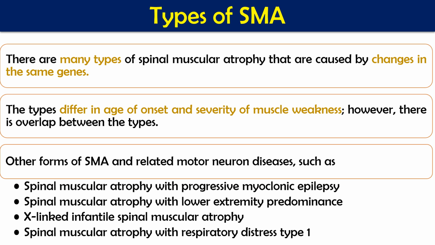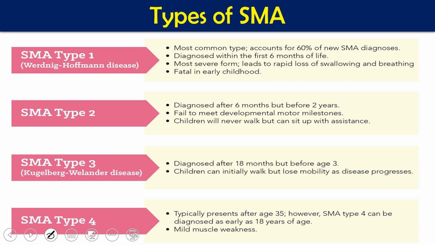Okay, that we will see later on. Other than those 5 different types, we have other types of SMA also, which are related to motor neuron disease, such as spinal muscular atrophy with progressive myoclonic epilepsy, spinal muscular atrophy with lower extremity predominance, X-linked infantile spinal muscular atrophy, and spinal muscular atrophy with respiratory distress type 1. These are some additional types, but normally whenever we are talking about SMA, we have a total of 5 different